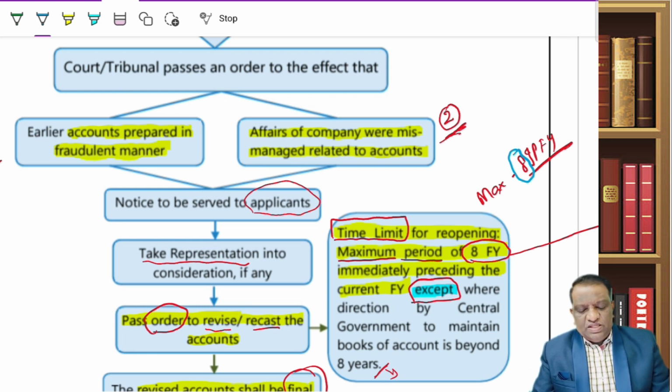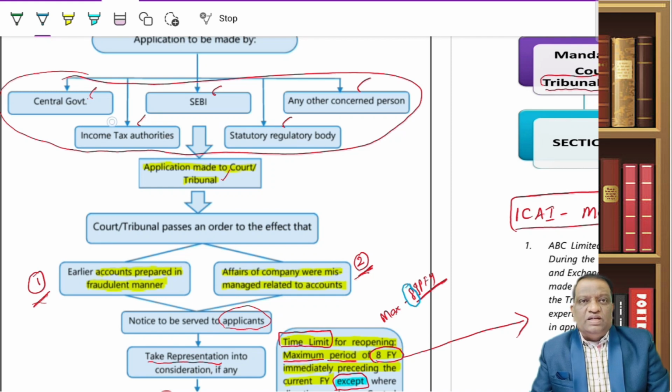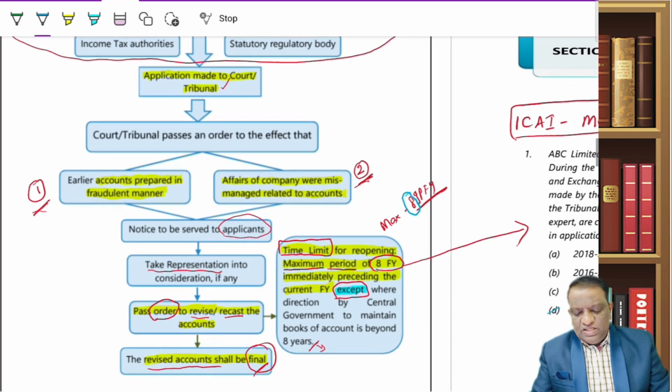So to sum up, what is this provision? Wherever the statutory authorities along with the central government believe for two reasons, either the accounts are prepared in a fraudulent manner or the affairs of the company were mismanaged, then they will submit an application to the tribunal. The tribunal will go through the application, and if they also believe that the reasons are justified, they are going to give the notice, and they listen to the company.